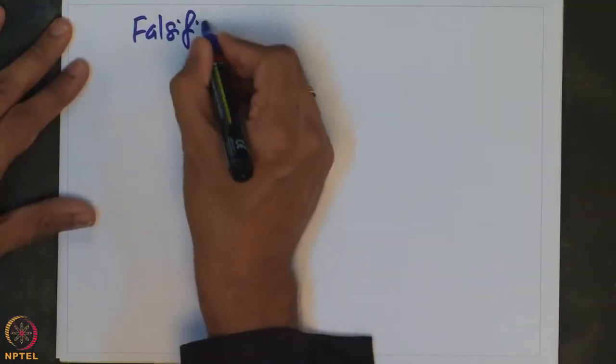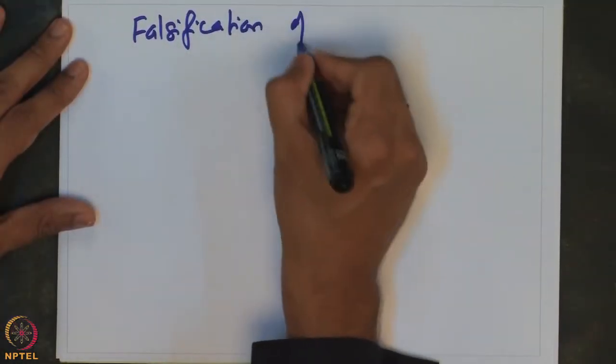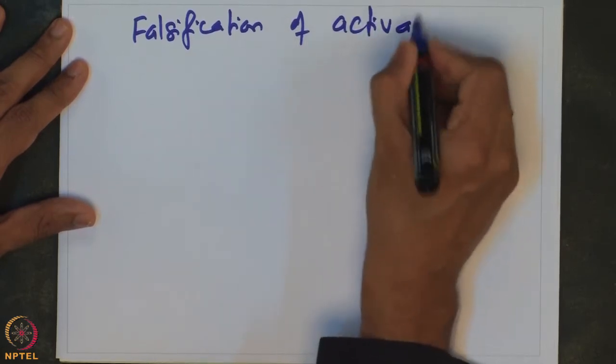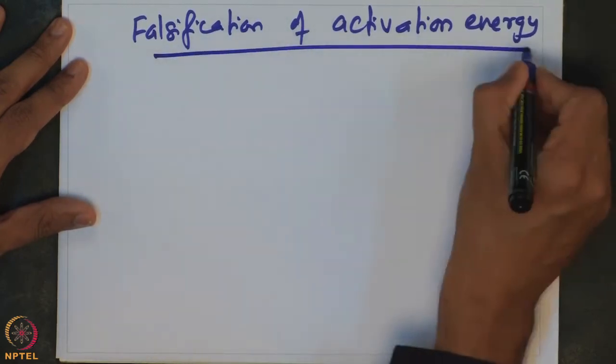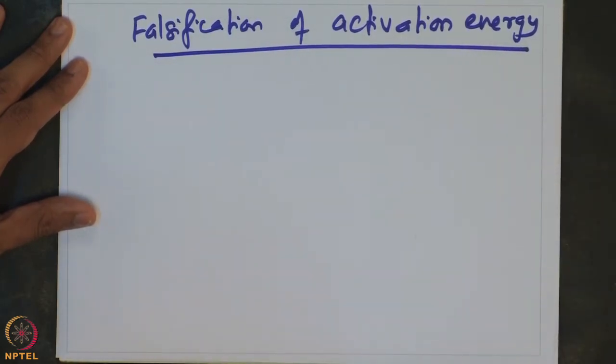So, there is also falsification of activation energy too. How do we see this?